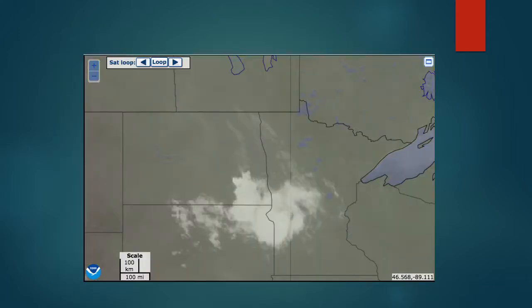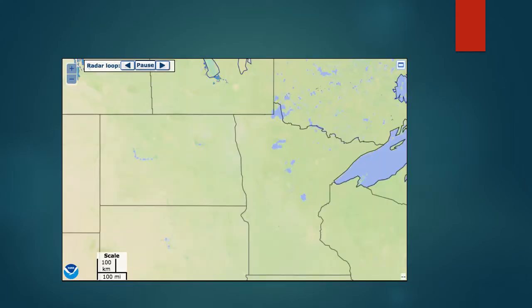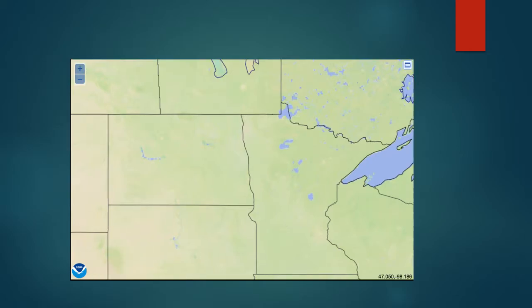This is the picture of satellite image, and there's cloud on southeast part of North Dakota and northeast part of South Dakota and west part of Minnesota. This is the radar image of North Dakota, and there's nothing special on it. This is the PIREP report, and there's no PIREP report in this area.